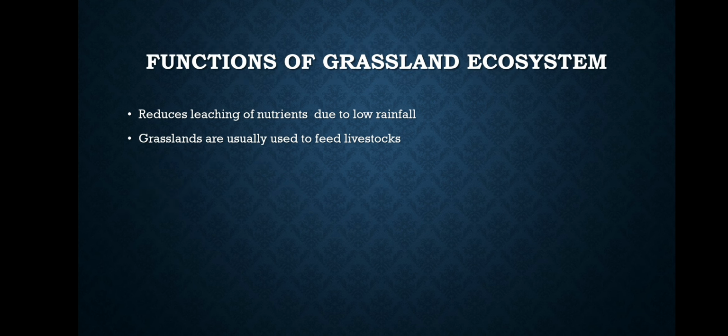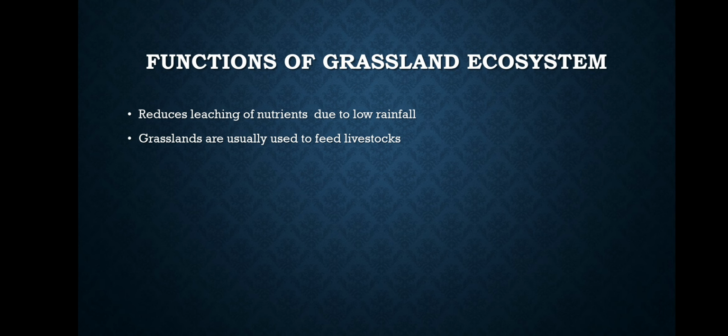Moving on to the functions of the grassland ecosystem. Sorry, I did my research, but I only found minimal functions, so I'll only tackle two of them. Firstly, the grass reduces leaching of nutrients due to low rainfall. Leaching is simply the washing down or washing away of nutrients in the soil.